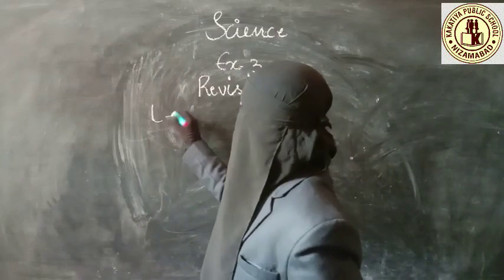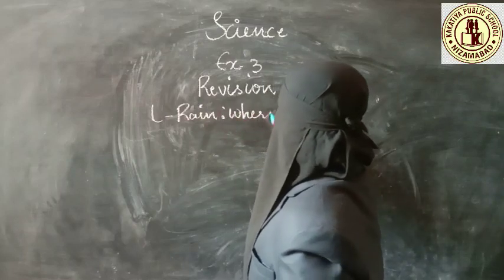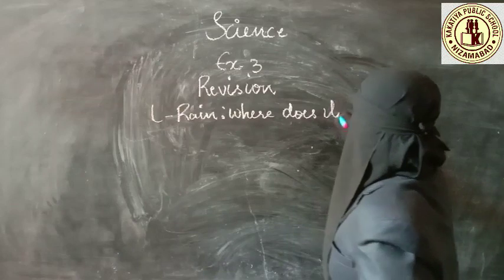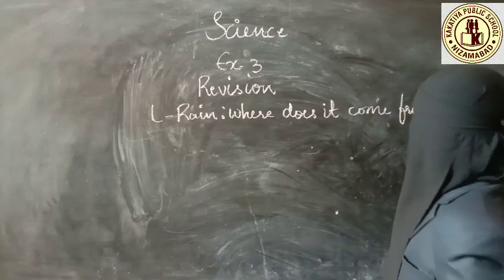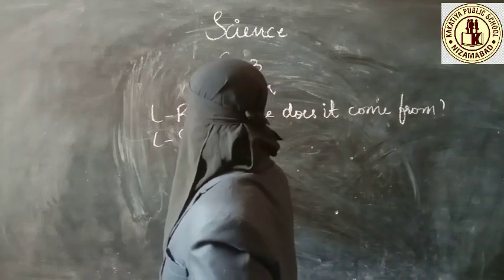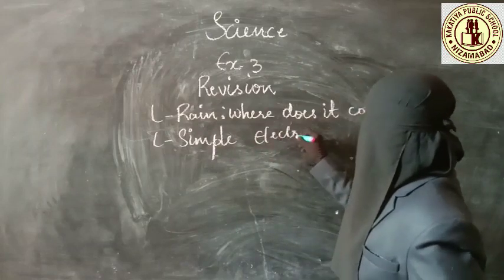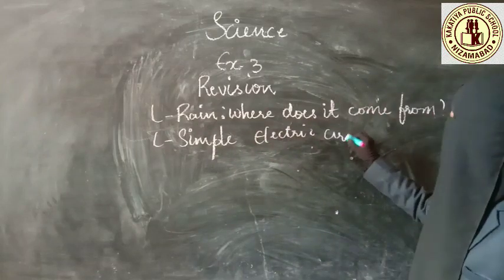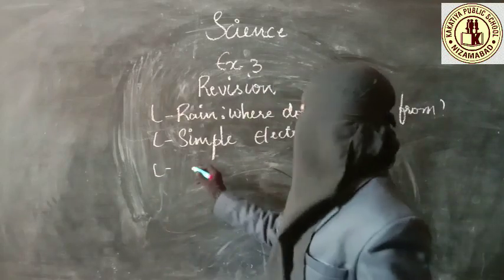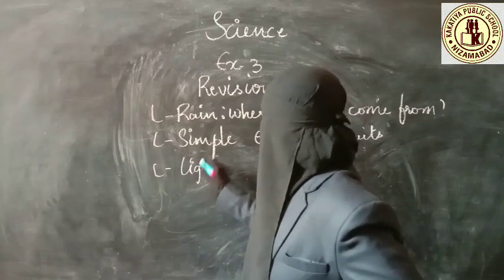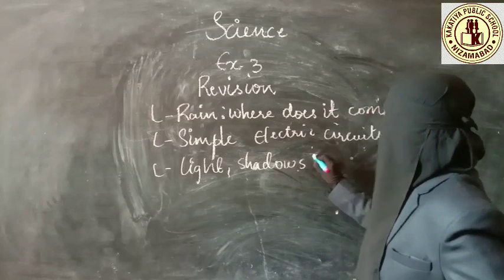You have 3 lessons. First, rain, where does it come from? You got this lesson in the last video. The other lesson is simple electric circuits, and the other one is light, shadows and images.